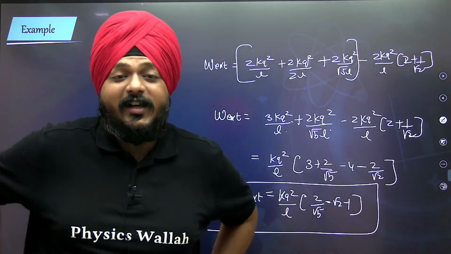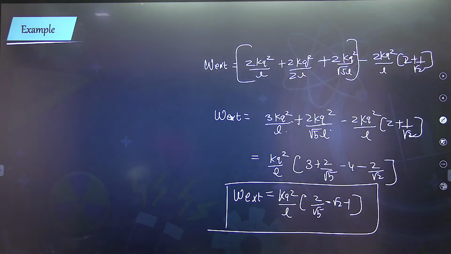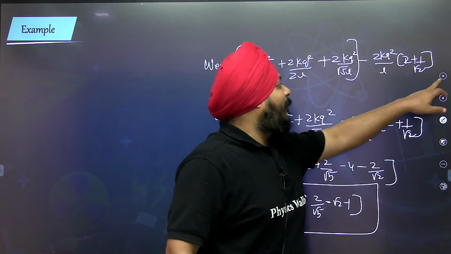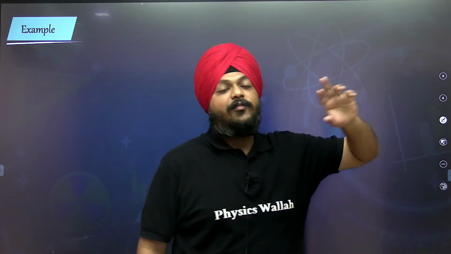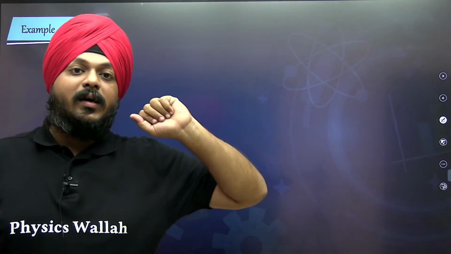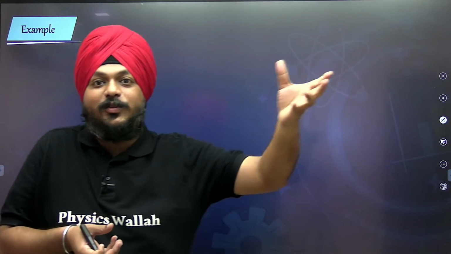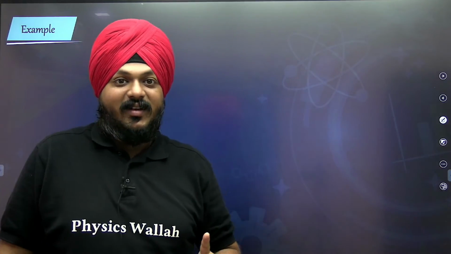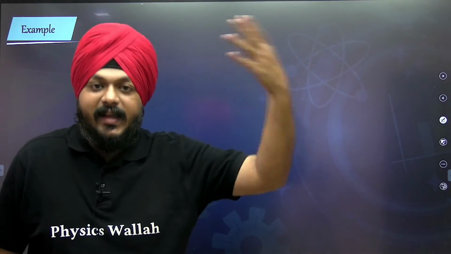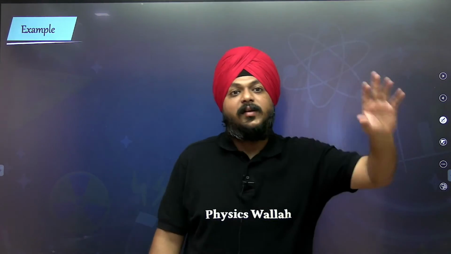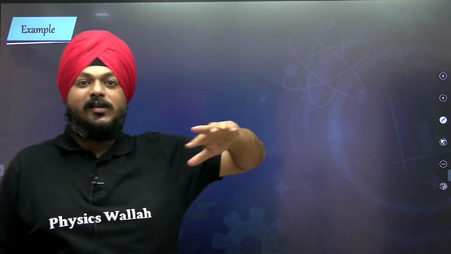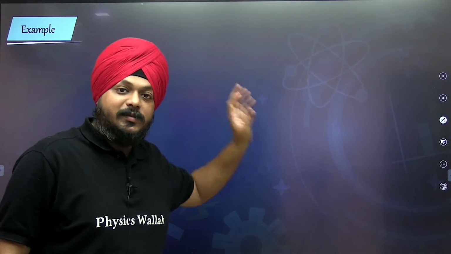This is how things are calculated into the electrostatic potential energy. Sir, you haven't taught the actual definition of... see, now here we can do this. If the external agent is not doing work, then there is a possibility that because of the mutual force of attraction they are coming near to each other. So there are some applications in which the kinetic energies are also involved. But being at the beginners level, slowly we are trying to grasp the concept. So at this moment, this much is enough.